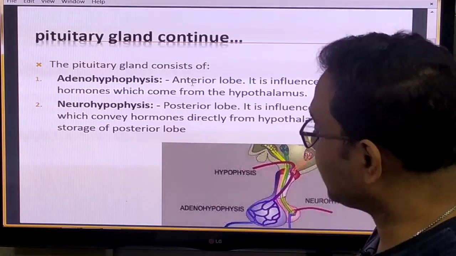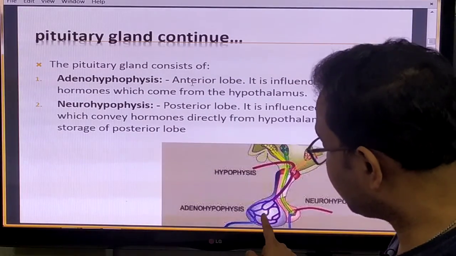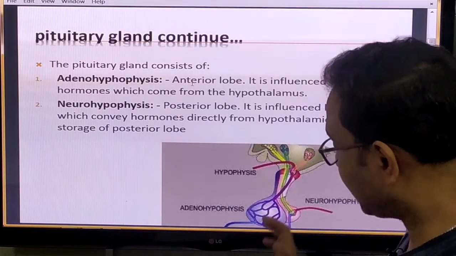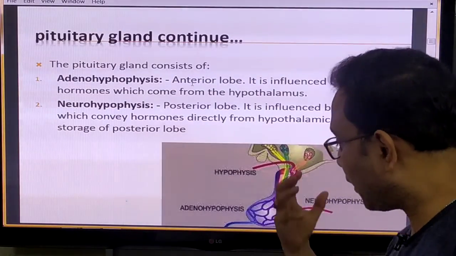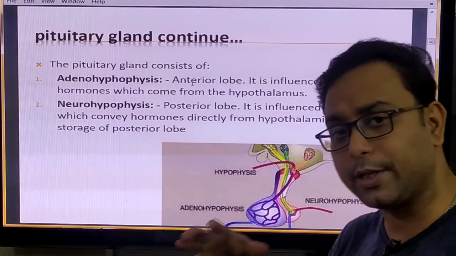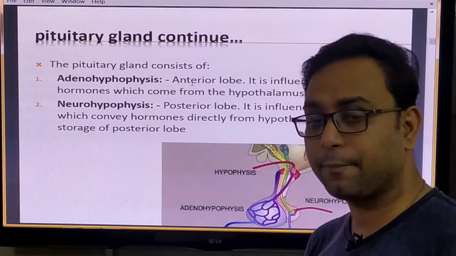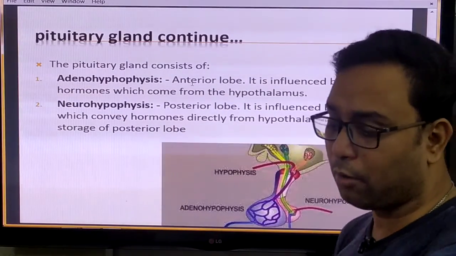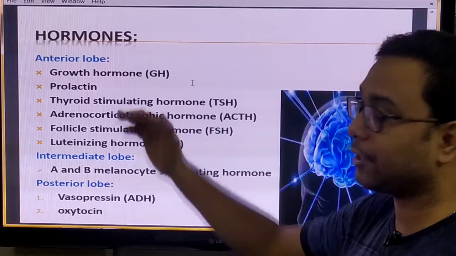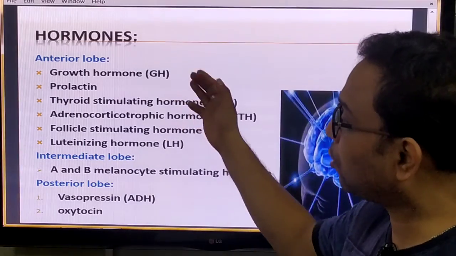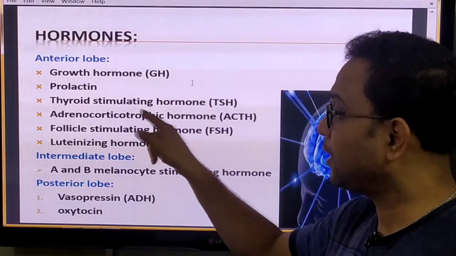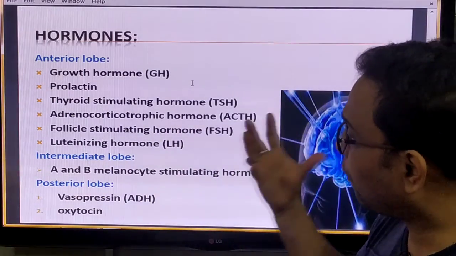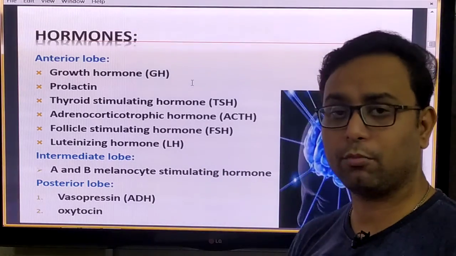If we discuss their structure, you observe that they have two regions. One is the adenohypophysis, that means the anterior part, and another one is the posterior part. So two regions are there in the structure and each has a specific role. They secrete specific hormones. At first we discuss the anterior lobe. It secretes growth hormone, prolactin, TSH, thyroid stimulating hormone, adrenocorticotropic hormone, follicle stimulating hormone, and luteinizing hormone.